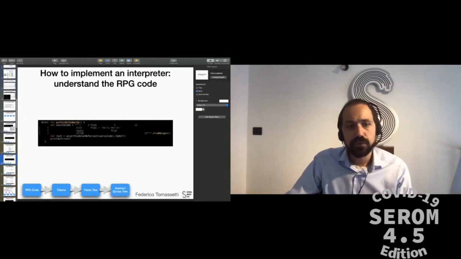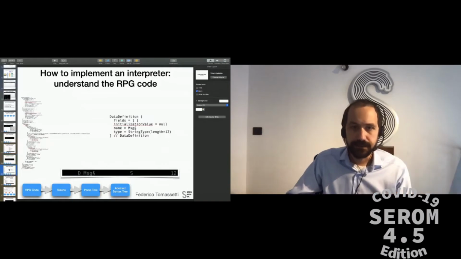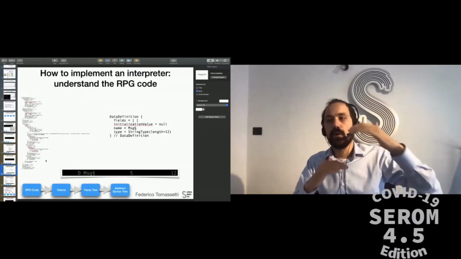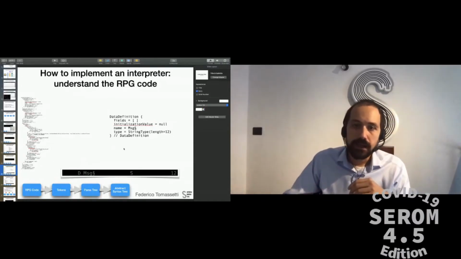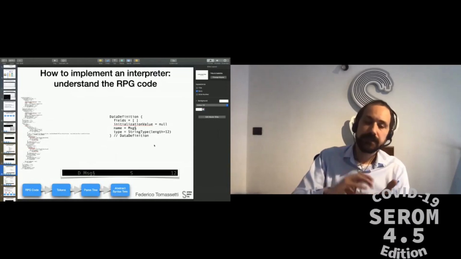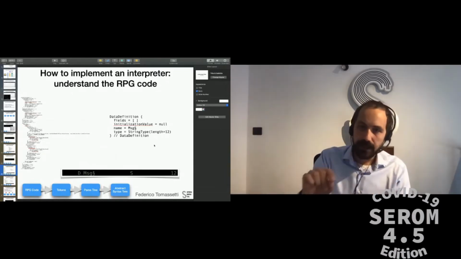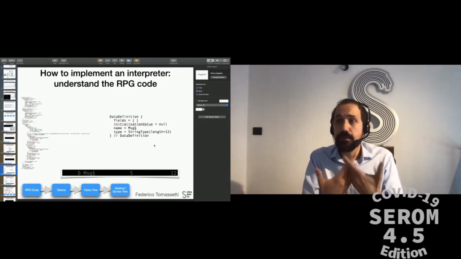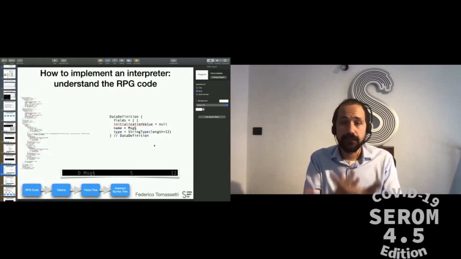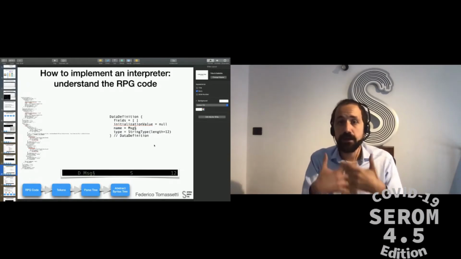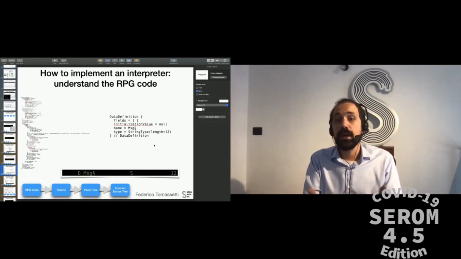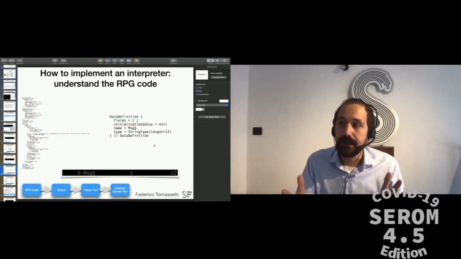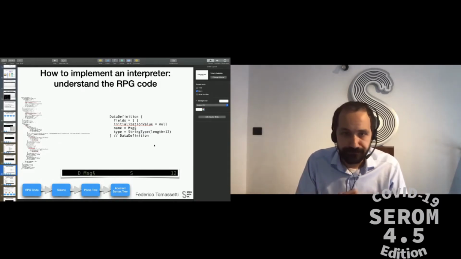Now, we want to transform the parse tree into the abstract syntax tree. On the left, we can see the abstract syntax tree that is obtained for the whole code, so the 4 lines. While here, we can see the abstract syntax tree obtained for just the line of interest. And you can see that this is simpler, more meaningful. We are saying that there is a data definition with no fields and no initialization value. We have the name, and we have the type. Basically, we are saying that we are declaring a string of up to 12 characters.